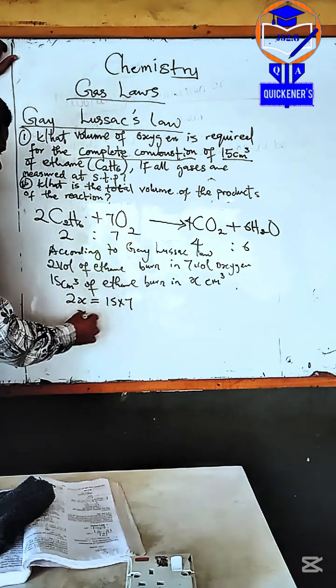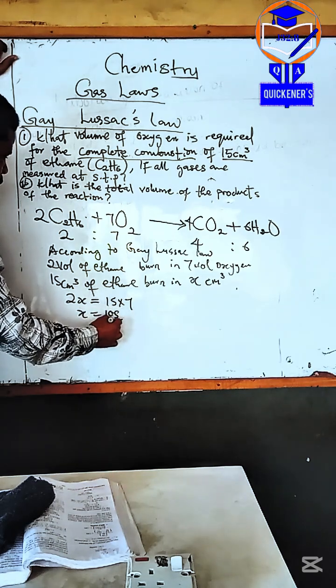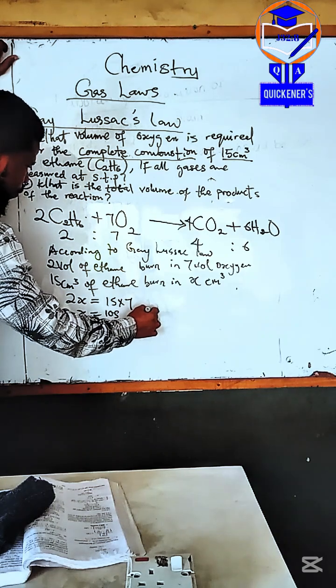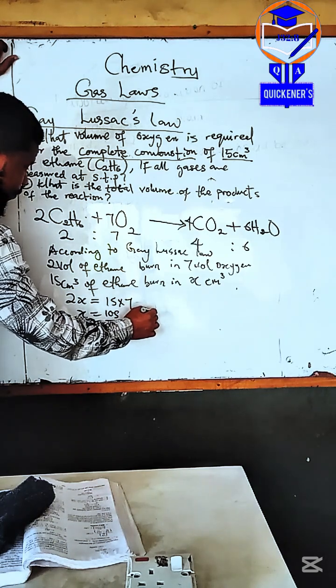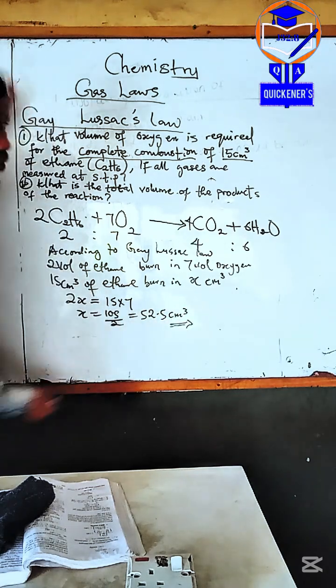So S is equal to 105 over 2, which is 52.5 centimeter cube. Are you seeing the volume now?